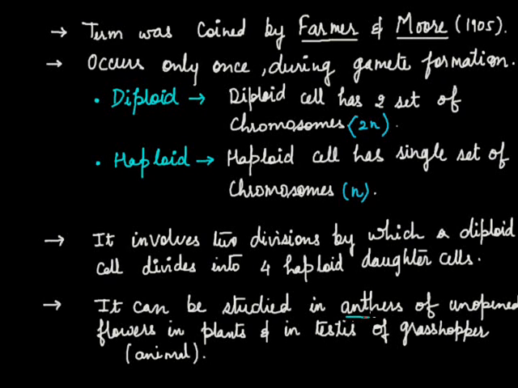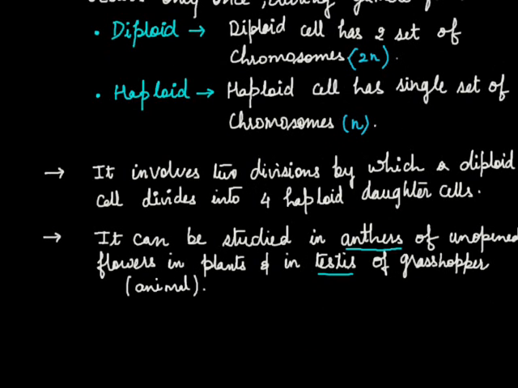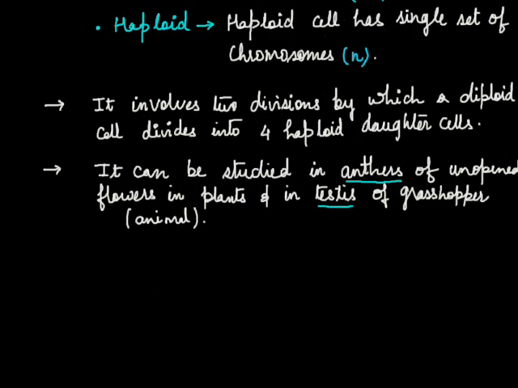Remember that the anthers and the testes represent the reproductive organs which lead to formation of the haploid gametes.